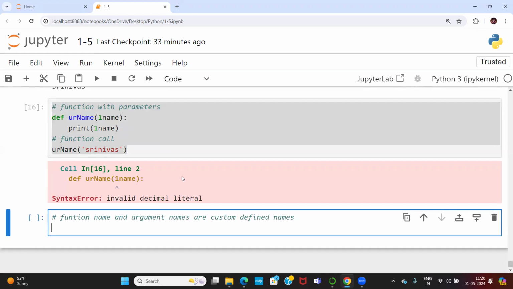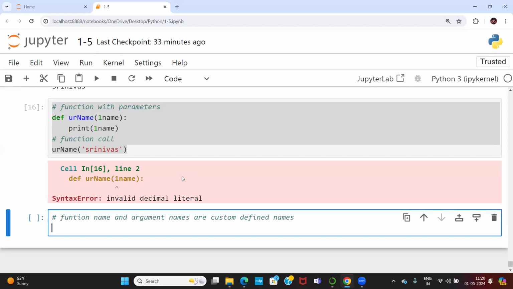Predefined means what? Python already has some defined categories. If is there, elif is there, print is there, type is there, input is there. Those are actually defined ones. Python has some reserved names. But what is a custom defined name?